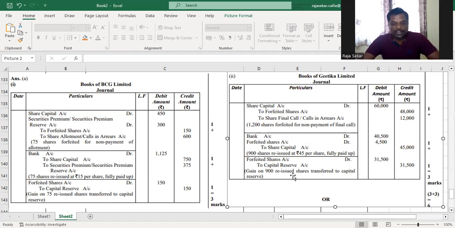As you can see, for every entry there is 1 mark. So even if you don't do the last entry, you still get to score 4 out of 6 marks. But I want you to do the entire thing and be able to do it. You should be able to do it after having listened to and watched this video.